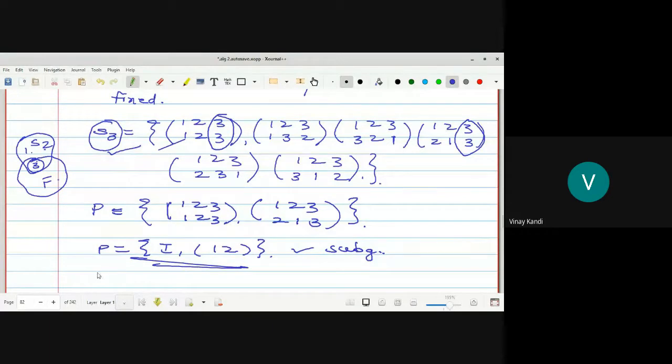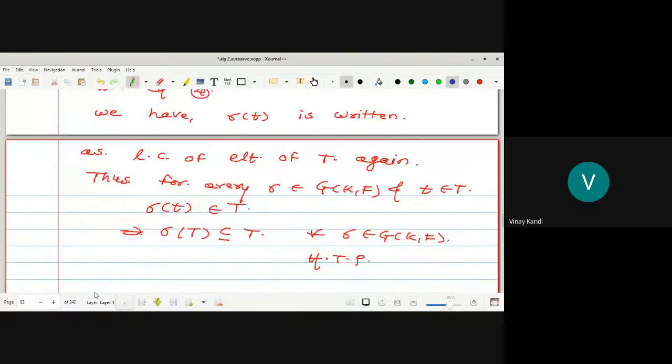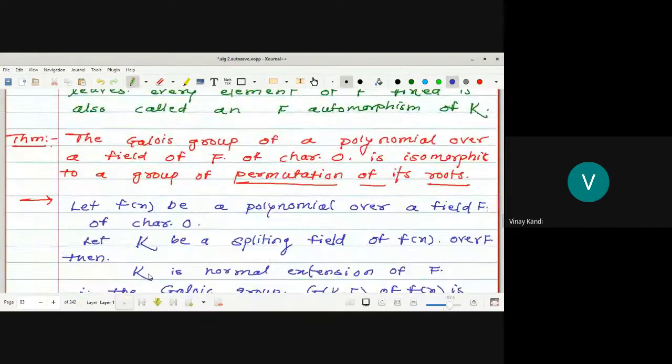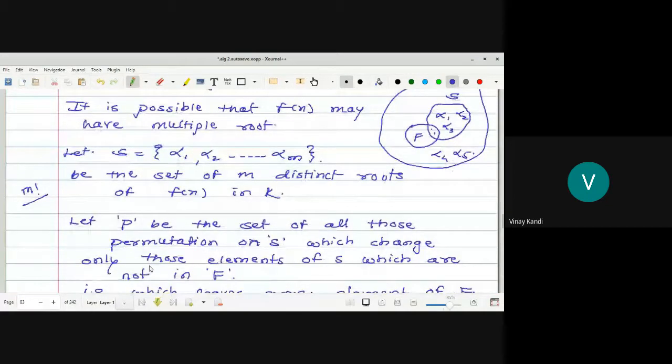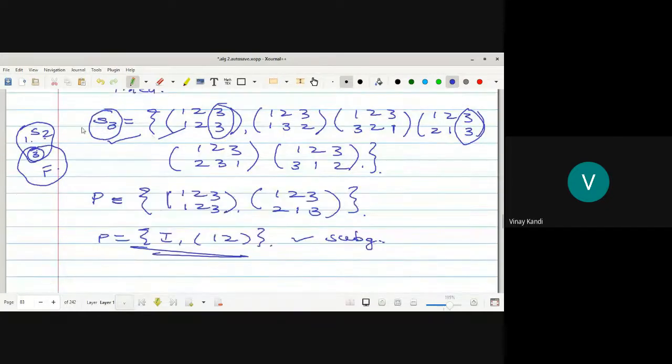Look at here. So, wait a minute. P is the set of those permutations on S which change only those elements of S which are not in F. Look at here. Suppose here 1 and 2 do not belong to F. So these are the two permutations which change only elements not in F.